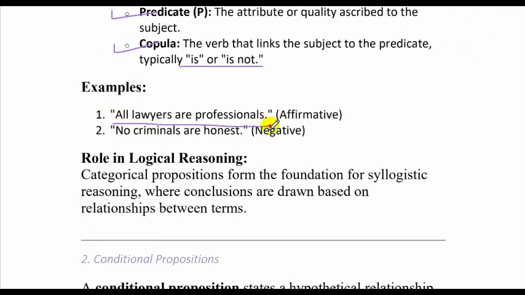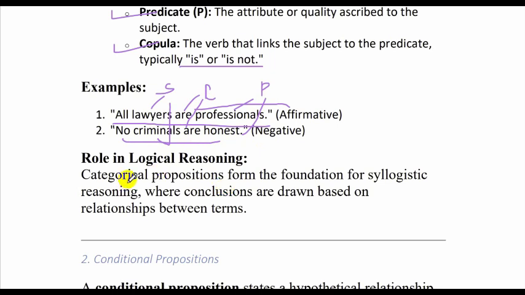All lawyers are professionals. So here lawyers is the subject, are is the copula, and professionals is the predicate. So it is affirming. It is saying they are. And no criminals are honest. So this is negative. This is denying, that criminals are not honest. No criminals are honest means criminals are not honest. So criminal is the subject, are is the copula, and honest is a quality which is the predicate.